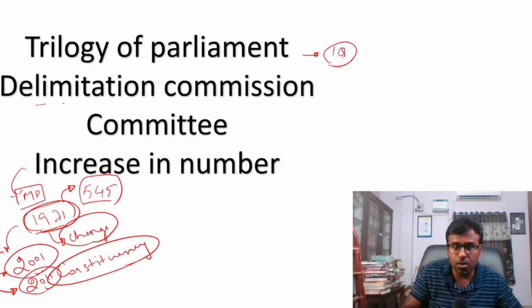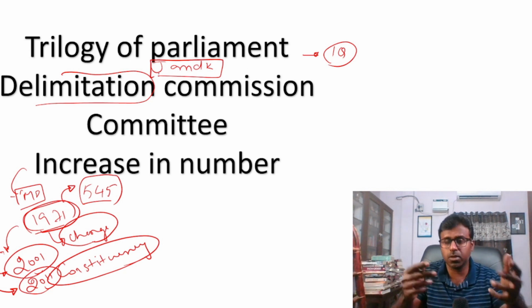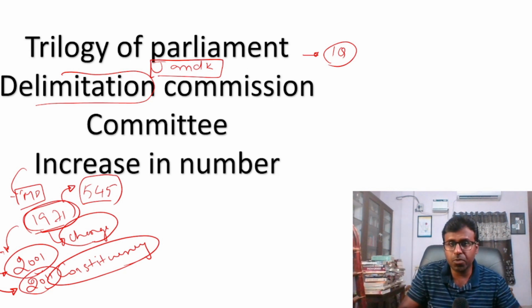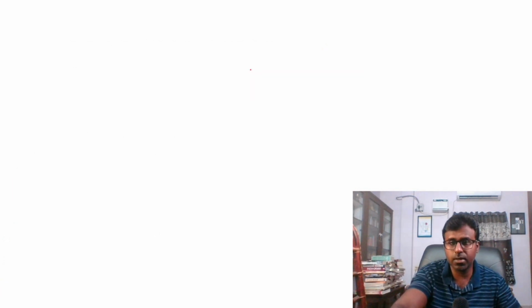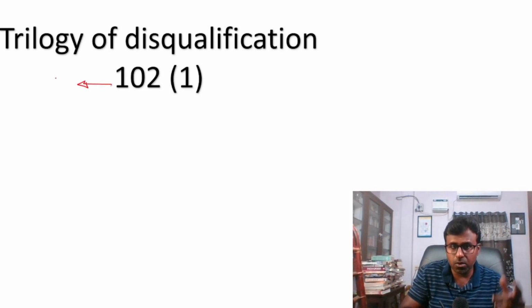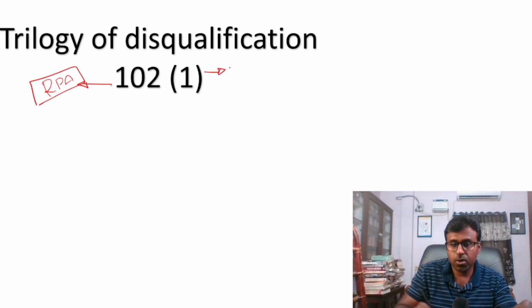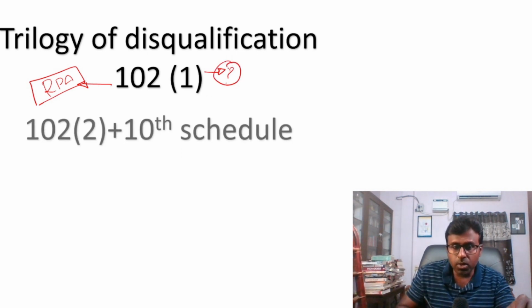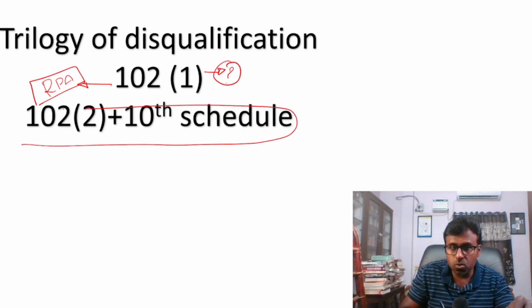This Delimitation Commission also became an issue in Jammu Kashmir. There was a delimitation commission for the seats in Jammu Kashmir. What is the constitutional power of this Delimitation Commission? Look at that. Then the trilogy of disqualification. As you might be well aware, yesterday Rahul Gandhi was disqualified under Article 102 and the Representation of People's Act. Look at the difference. Who disqualifies under this, and who disqualifies under Article 102 and the Tenth Schedule?